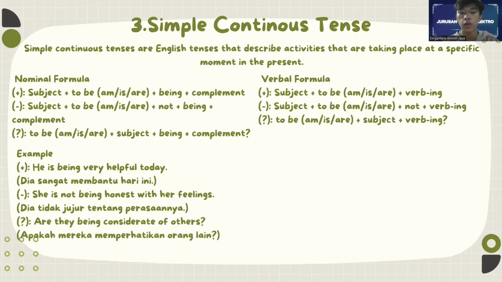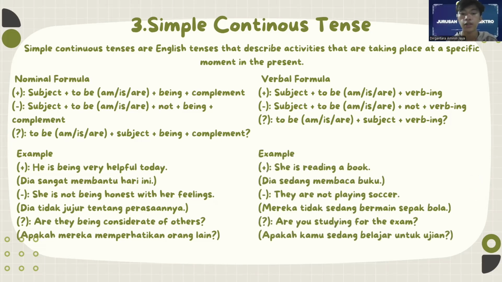Next, verbal formula. Positive: subject plus to be plus verb ing. Negative: subject plus to be plus not plus verb ing. Interrogative: to be plus subject plus verb ing. Okay, for the example, positive: she is reading a book. Negative: they are not playing soccer. Interrogative: are you studying for the exam?